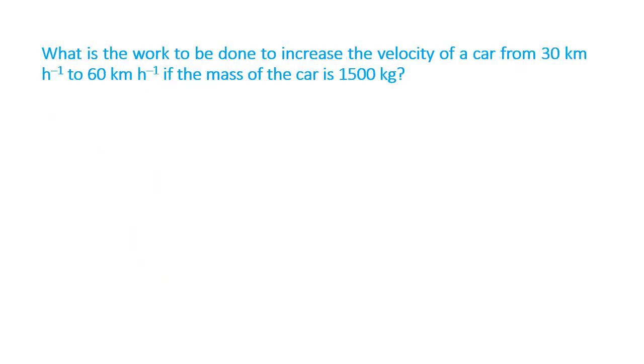One more numerical. What is the work to be done to increase the velocity of a car going at 30 km per hour to 60 km per hour, where the mass of the car is 15 kg? So let me write down. The mass of the car is 15 kg. Initial velocity is 30 km per hour. But you know the standard units are meter and second. So how should we convert it into meter per second?